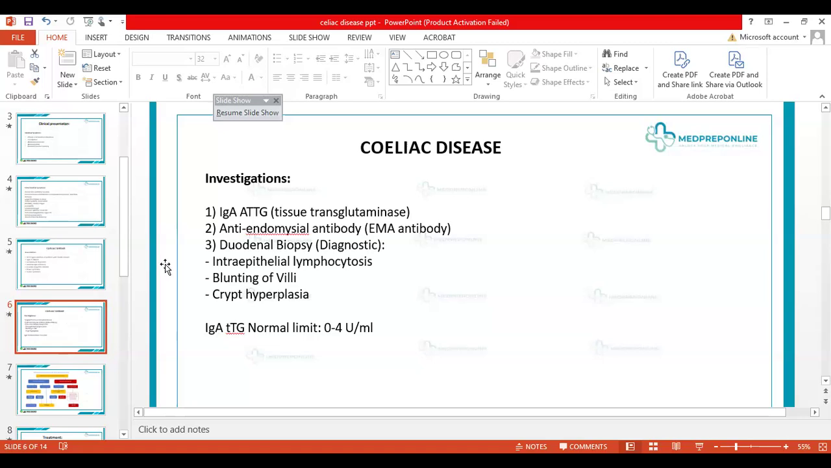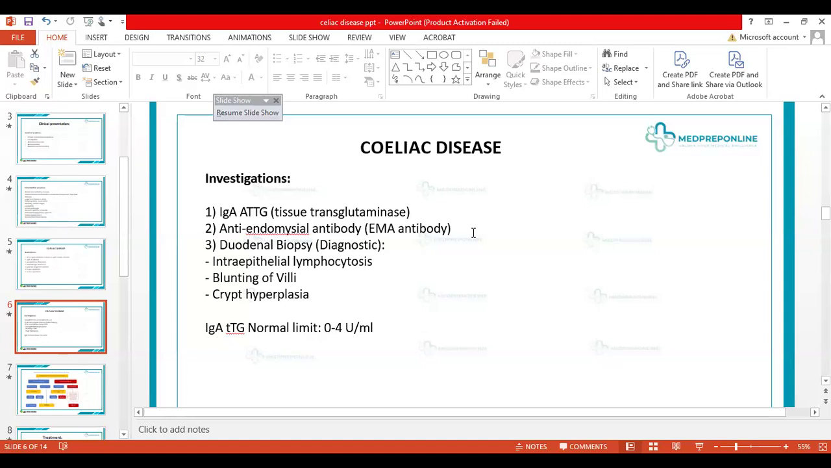The first test we have is anti-tissue transglutaminase, IgA. The most important and the most common test, the first test that we might do, is the anti-tissue transglutaminase. These are IgA antibodies which are present in the body, and they are detected whenever you have to screen for celiac disease. The next one is the EMA, anti-endomysial antibodies. I'll tell you when we do that. Other than that, one of the other diagnostic approaches that we can do is the duodenal biopsy.